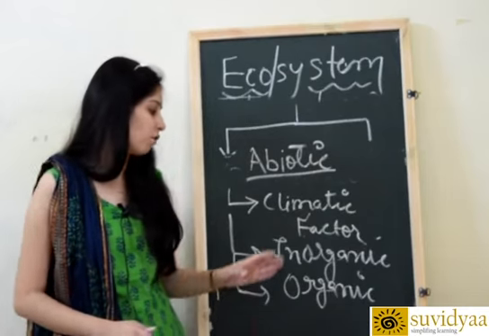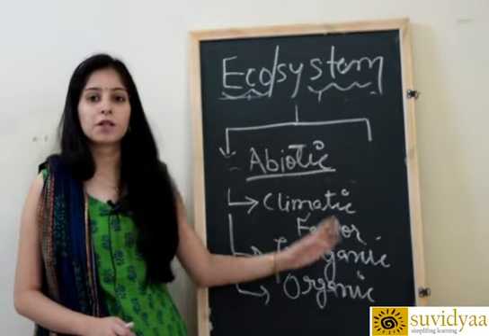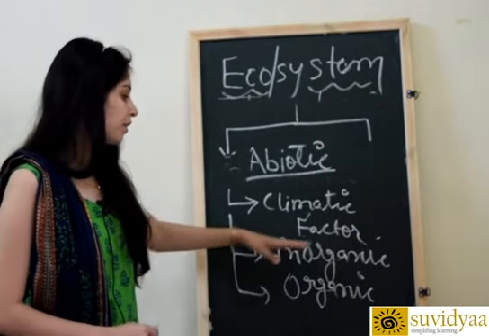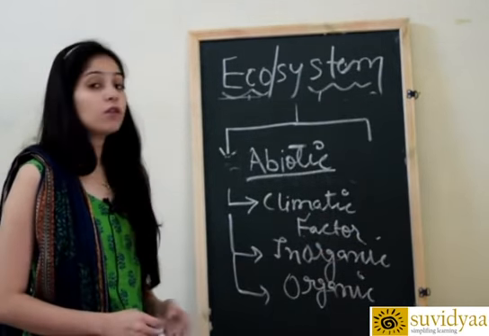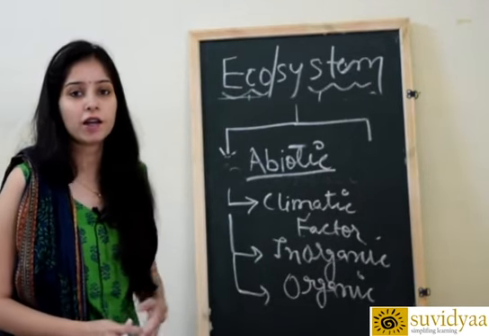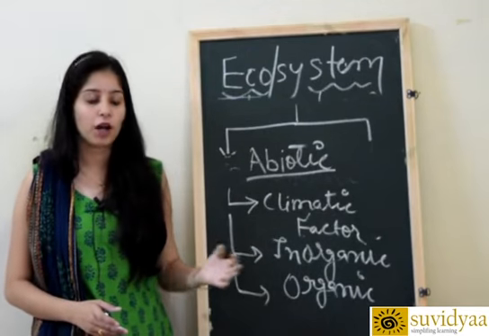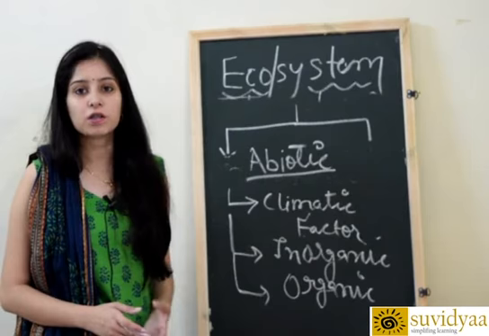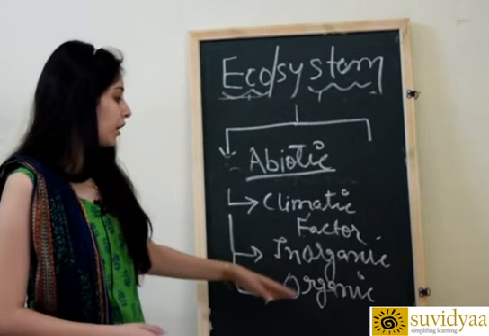Third is organic components. Examples of organic components are carbohydrates, vitamins, as well as proteins and lipids.